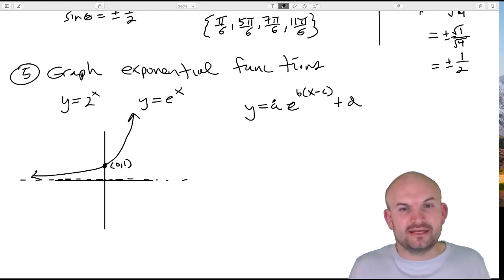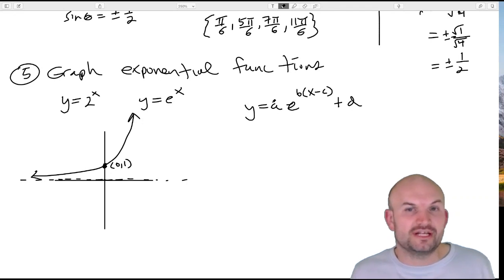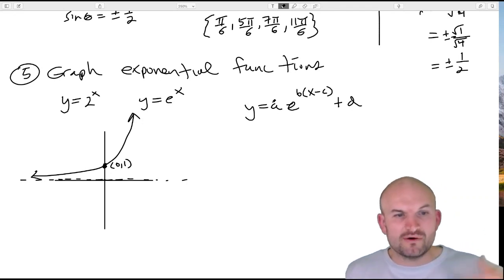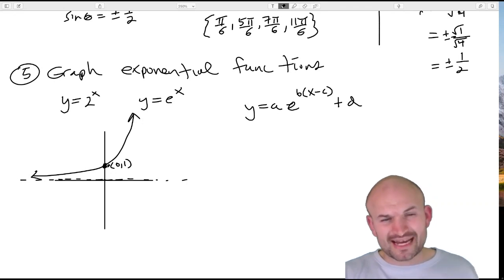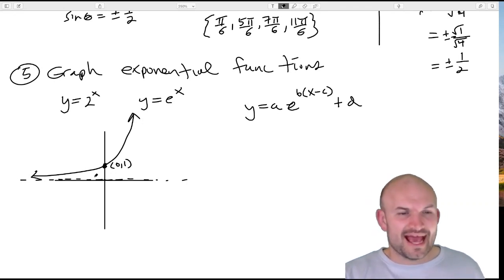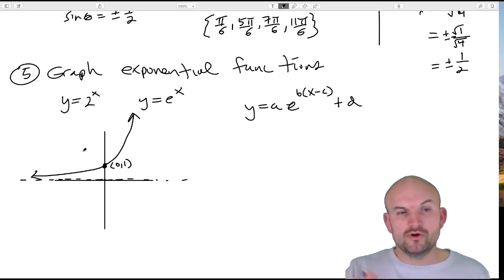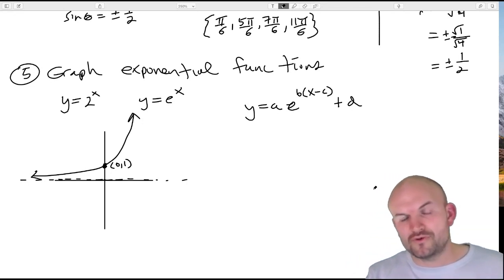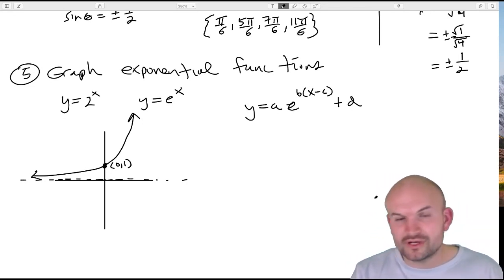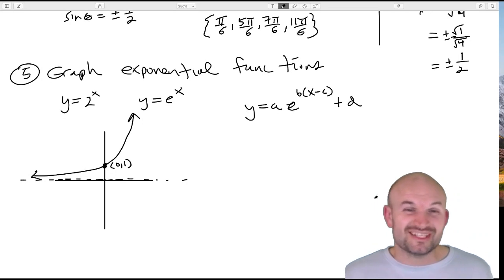So basically, when you have an exponential function that you need to graph, my advice is to always graph the parent function first and then apply the transformations. And really, you're just going to apply the transformations knowing you have the y-intercept at (0, 1), and then the horizontal asymptote at y equals 0. So you just basically move those points around, apply reflections, and so on and so forth. So hopefully that is helpful for you guys. That is at least the questions that I had.